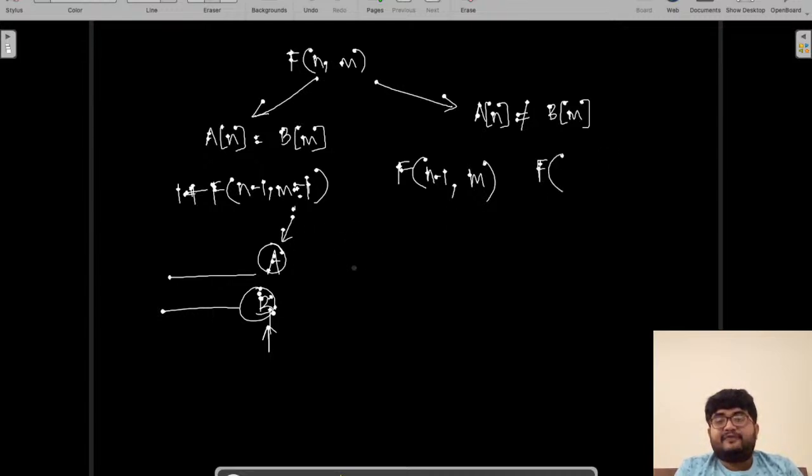Or we can get rid of this b. In that case, we are left with the first n characters of a, because this a we are not getting rid of yet, and the first m minus 1 characters of b. So this is what we have.